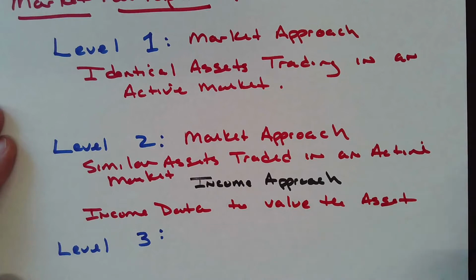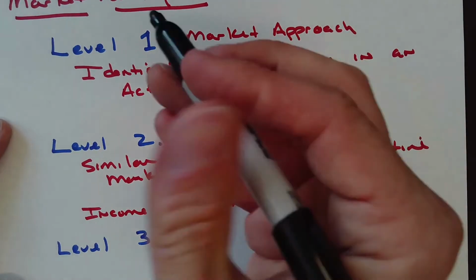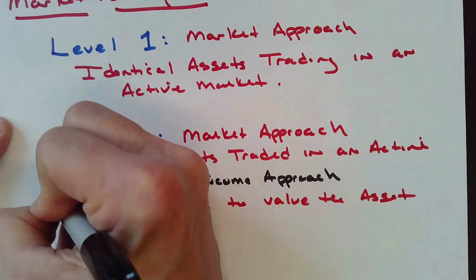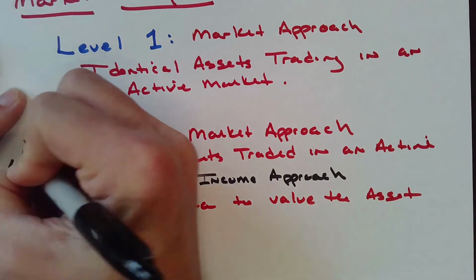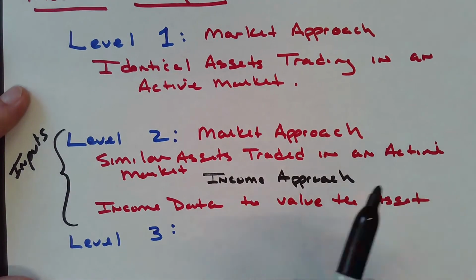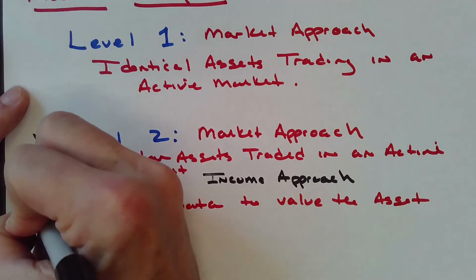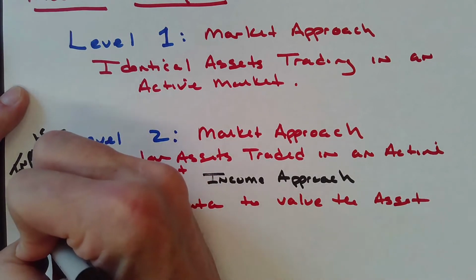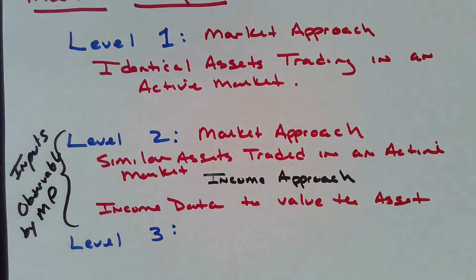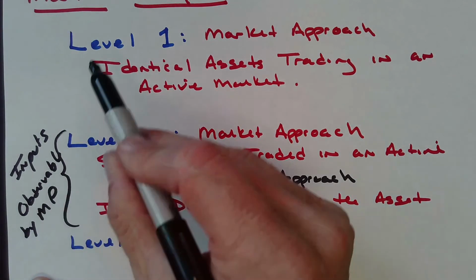The reason why it's level 2 is because any of the inputs, either to the market approach or to the income approach, all the inputs to coming up with these values are all observable by market participants. I'm going to abbreviate that MP, by market participants, these people.